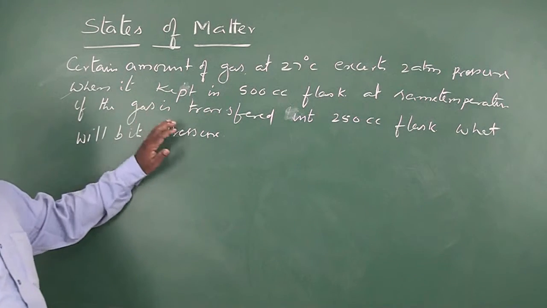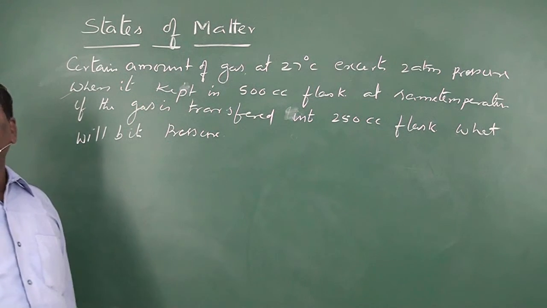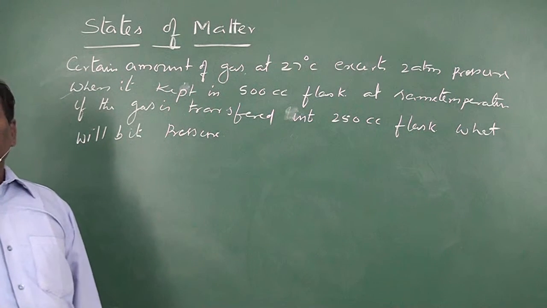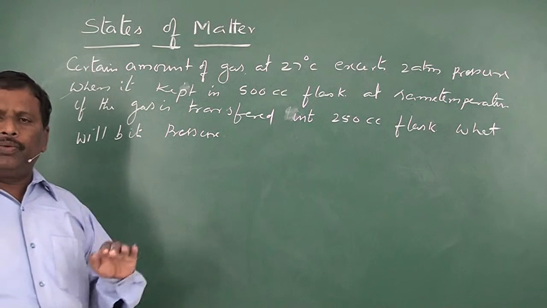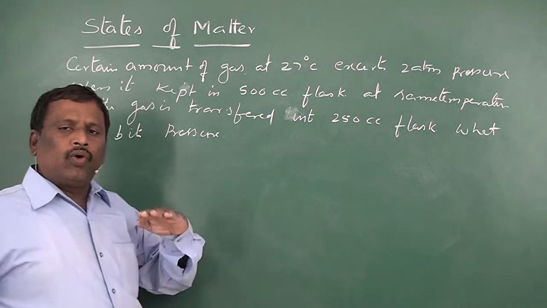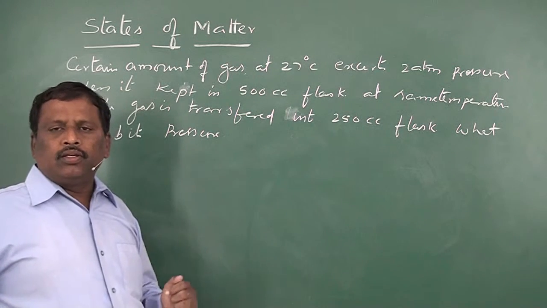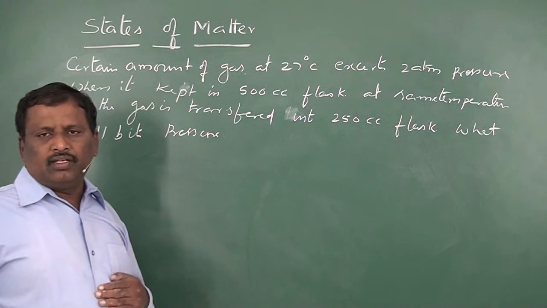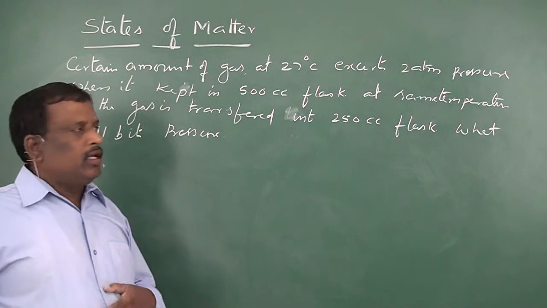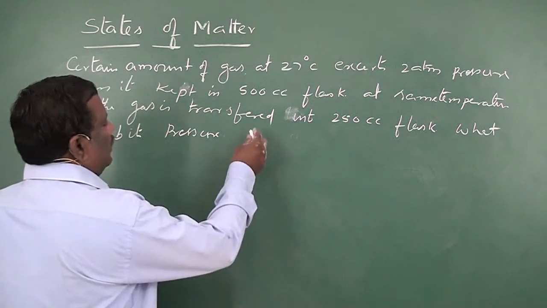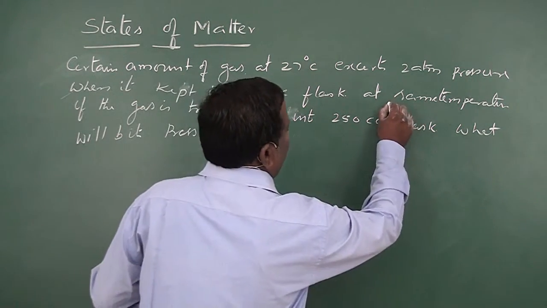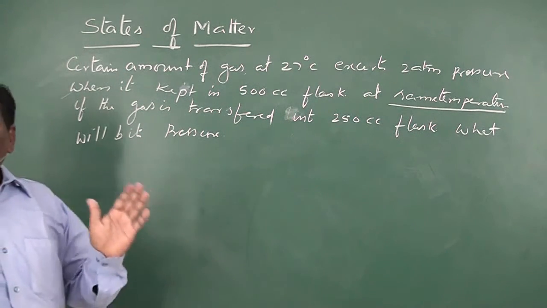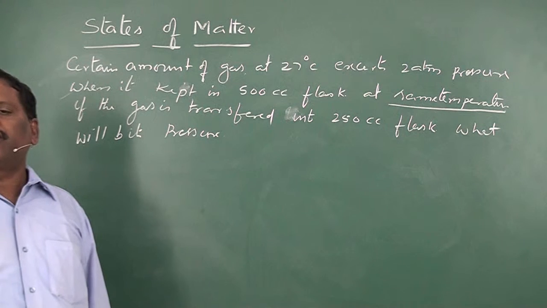So here in this problem, the main thing that you have to observe is which quantity is constant. In any problem, you should observe what are the variable quantities, what are the fixed quantities. Here, at same temperature, the gas was transferred.